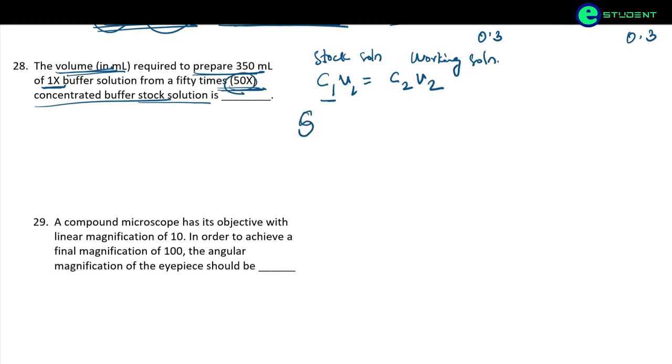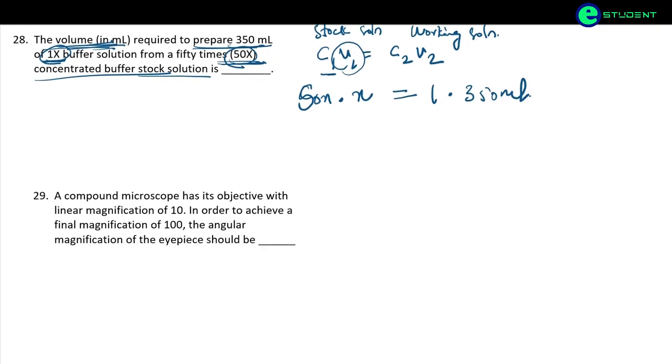So 50x into V1, the volume in ml is not given, so it is going to be X, is equal to C2 is given, which is 1x, 1 into V2 is also given, which is 350 ml.